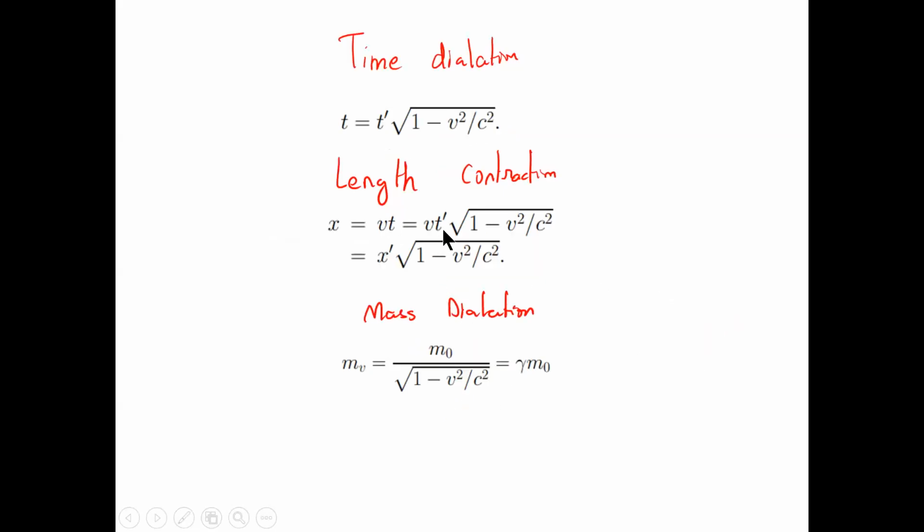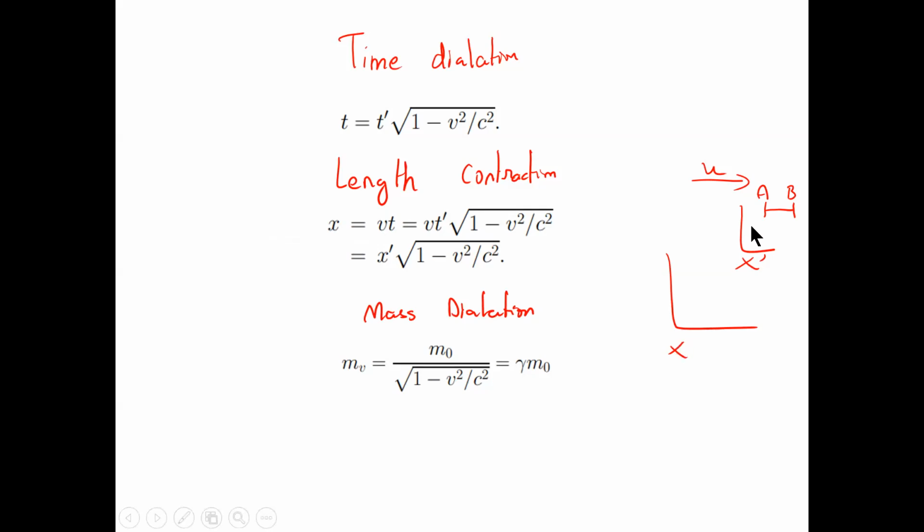So if somebody, say x prime, is moving close to the speed of light, and the relative speed between them is u, and a and b are observing a rod, then the length is going to get contracted for the observer x.